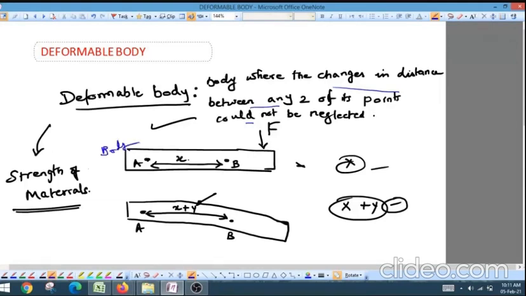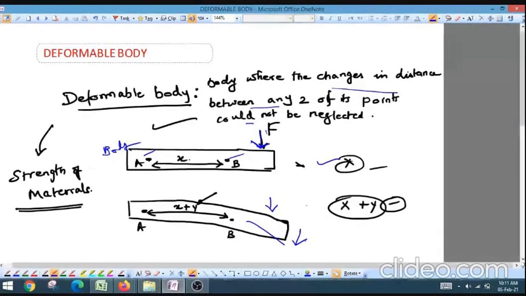So the distance between the point A and point B is x. A force is acting in the downward direction. So what will happen after the force is applied? This member will try to deflect in this downward direction. So after the deflection, when you measure the distance between the point A and B, the distance would have changed. It will be elongated from x to x plus y. So initial distance between the 2 points was x, and after the force is applied, the distance has changed from x to x plus y.